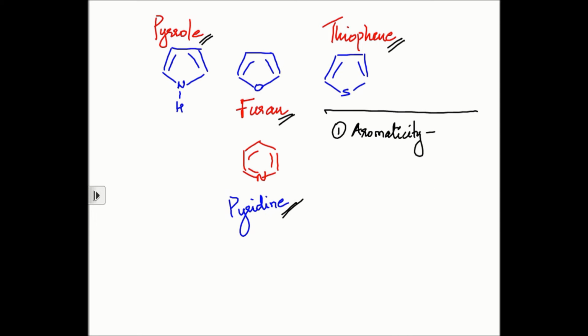Now your chapter is divided into a few parts, the first of which discusses aromaticity in each of these compounds. Now till last year, whenever you've had a topic on aromaticity, you've always studied carbocyclic compounds. They could be neutral compounds or they could be charged compounds like cyclopentadienyl anion. It is aromatic, right? Cycloheptatrienyl cation is aromatic. But so far you've never discussed aromaticity in compounds which contain a heteroatom in it. So the first part of your chapter contains detailed analysis of how exactly these compounds are aromatic.